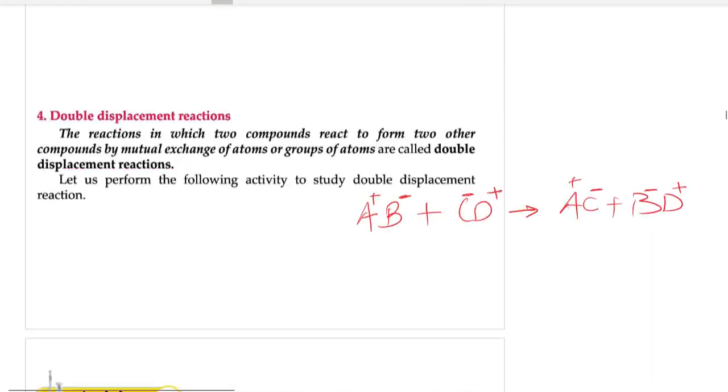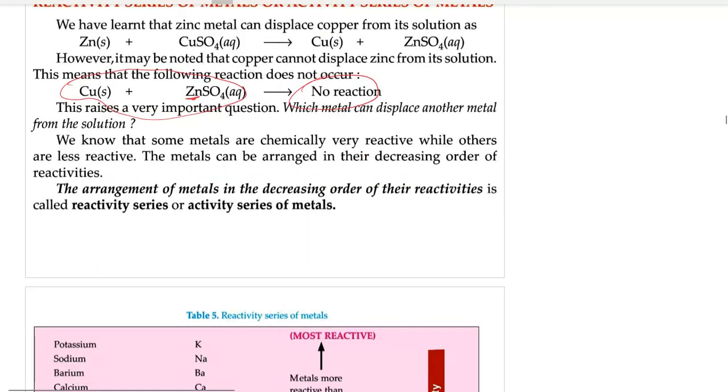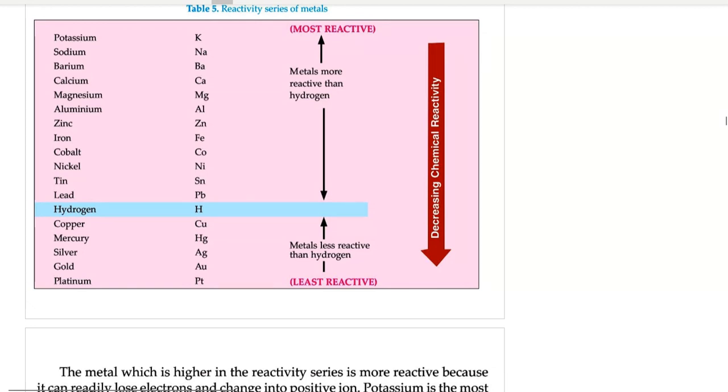So I'll directly show you the reactivity series. Yes, this is the reactivity series. You see the position of hydrogen over here? All the metals which are above hydrogen are more reactive than hydrogen, and they react with acids, bases, and water to give out hydrogen.